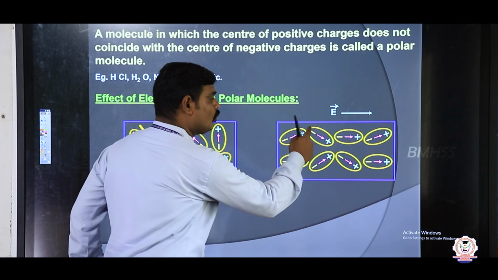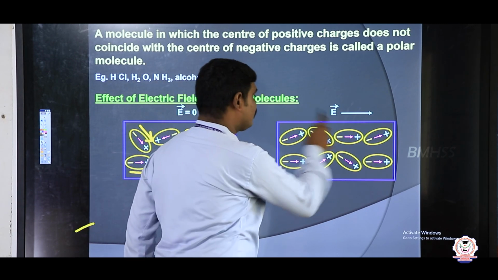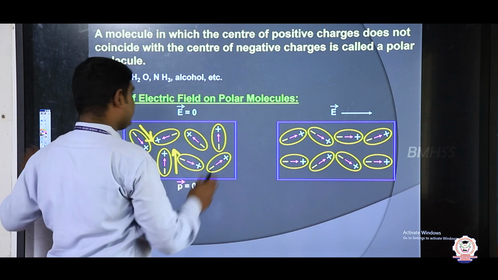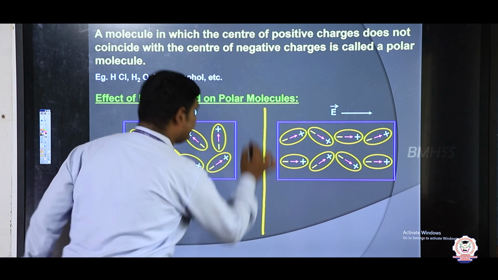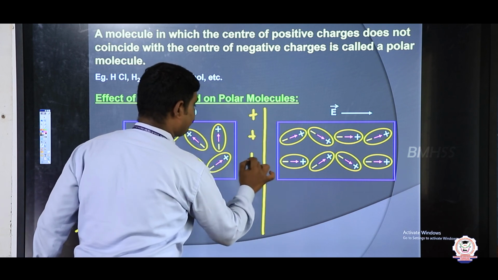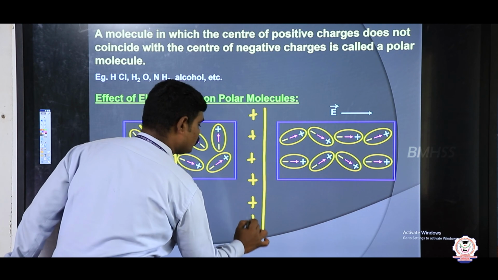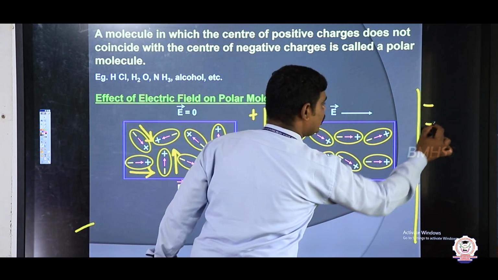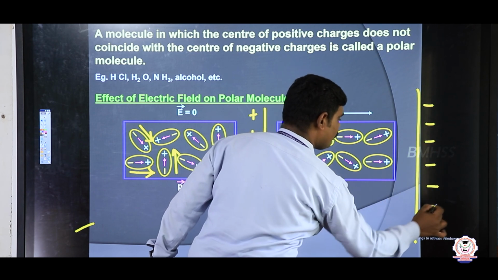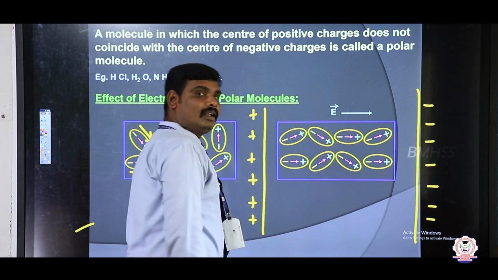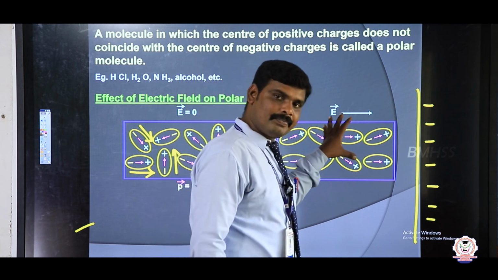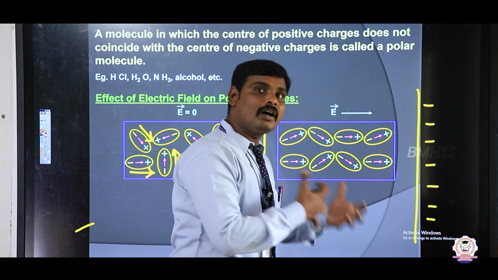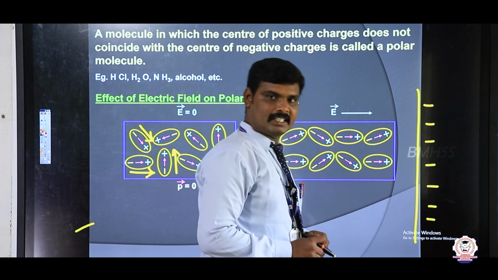See, now the electric field is applied from left to right, which means on the left side I place the positive plate, and here I place the negative plate. When you apply a large electric field, these dipoles will be aligned along the external electric field direction. Why?